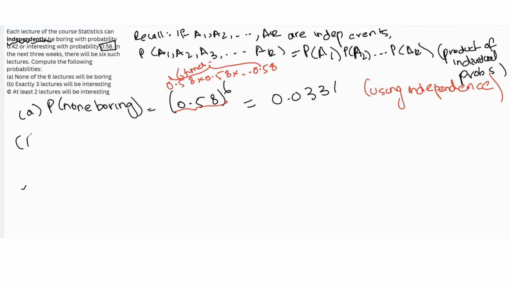So part B asks us the probability that exactly 3 are interesting, so 3 are interesting and 3 are boring. Now here are the two things that we do need to be careful about. Firstly, the probability of exactly 3 interesting. Again, using independence, we can just multiply the probability of 3 being interesting and 3 being boring